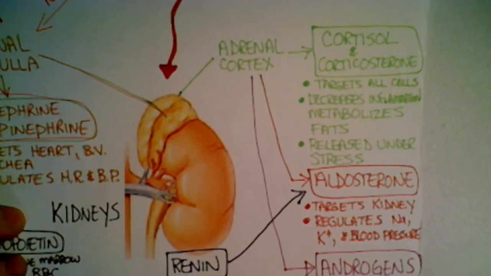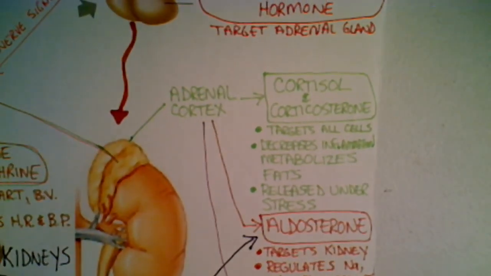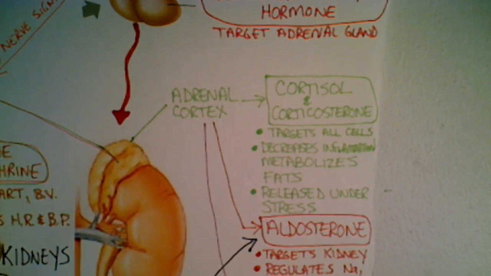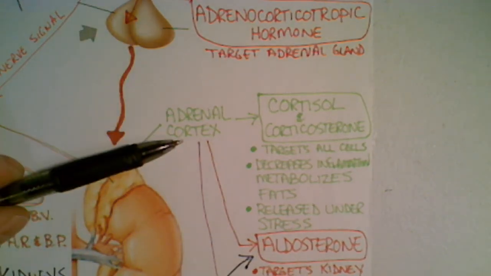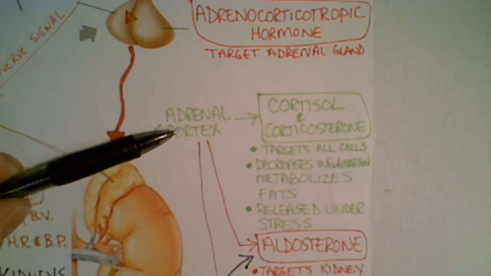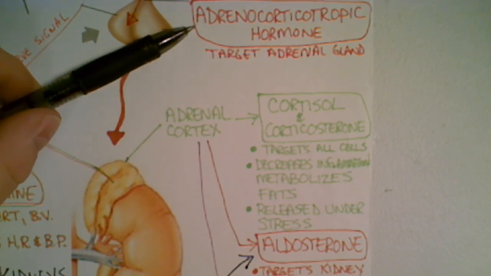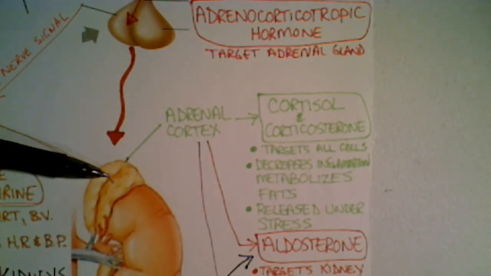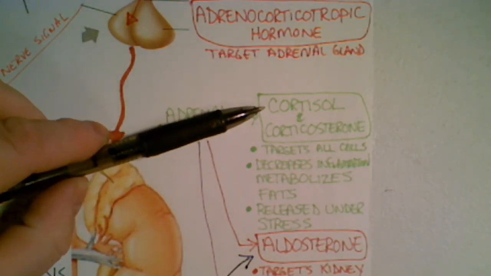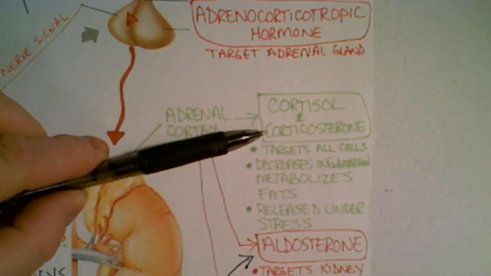Now, the part of the adrenal gland that is affected by the adrenocorticotropic hormone is the adrenal cortex. And remember that adrenocorticotropic hormone is going to tell the adrenal cortex to produce cortisol and corticosterone.